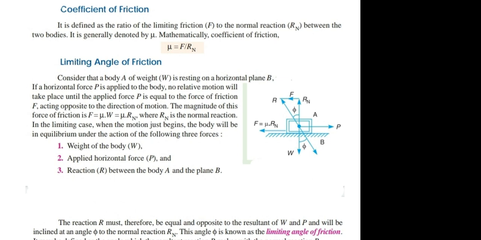So from the given condition we can write tan phi is equal to mu. Here phi denotes the limiting angle of friction, which is the angle between normal reaction Rn and the reaction R.